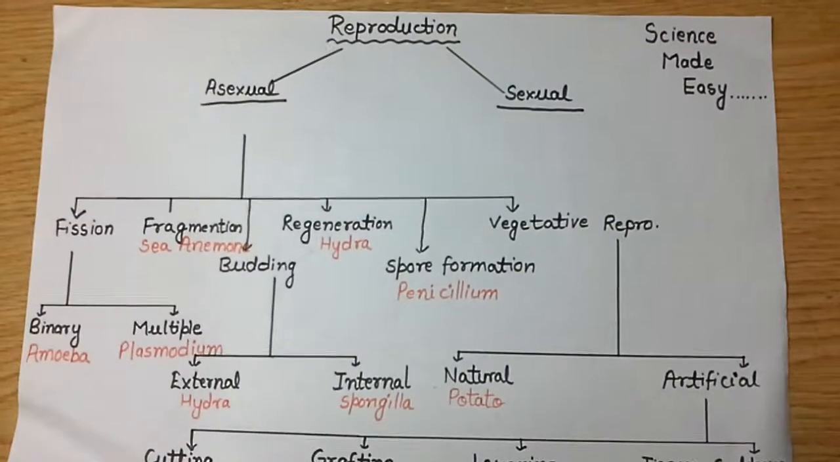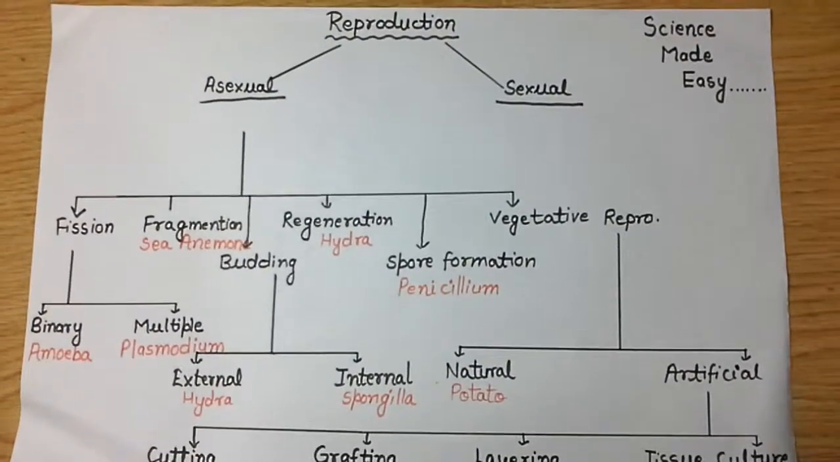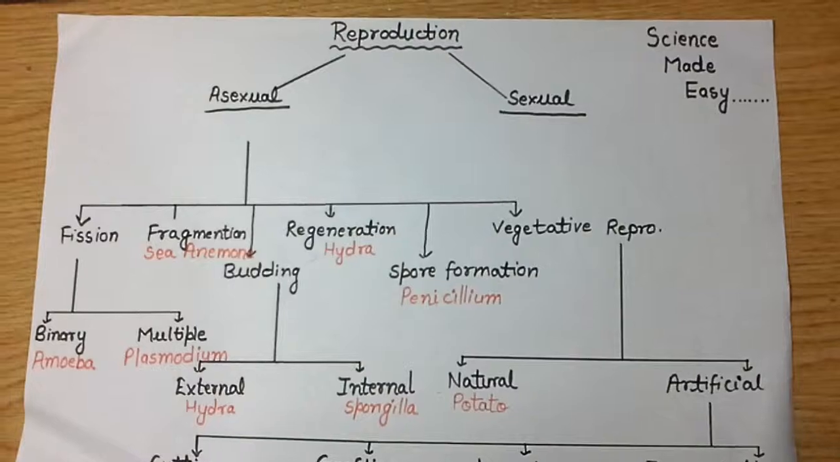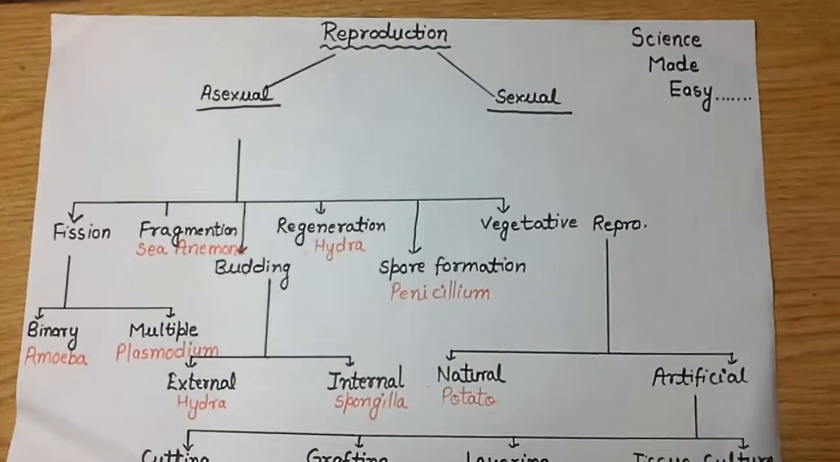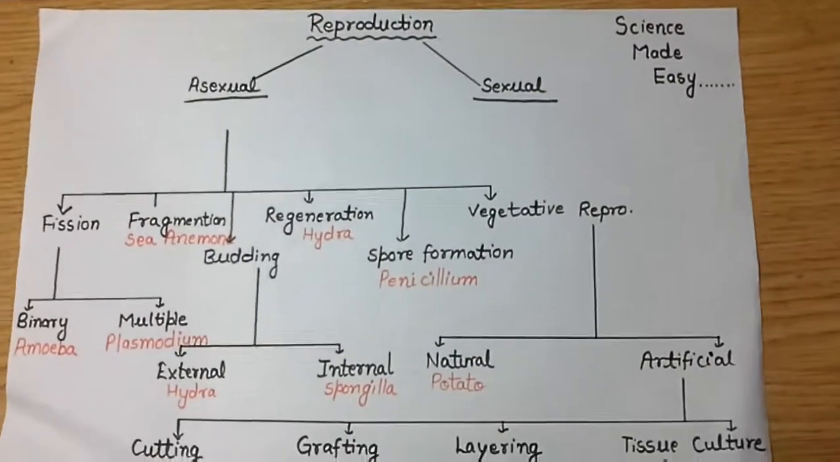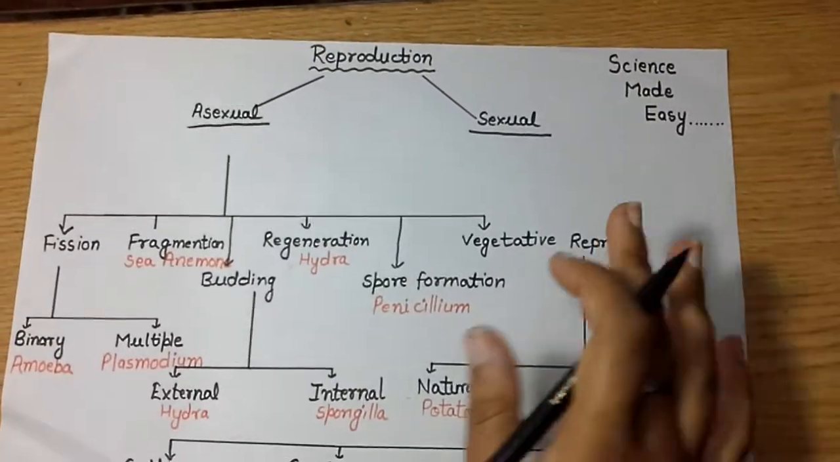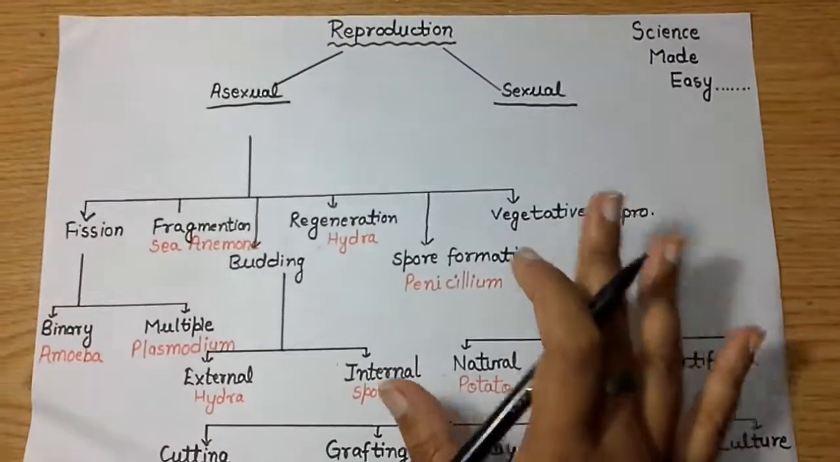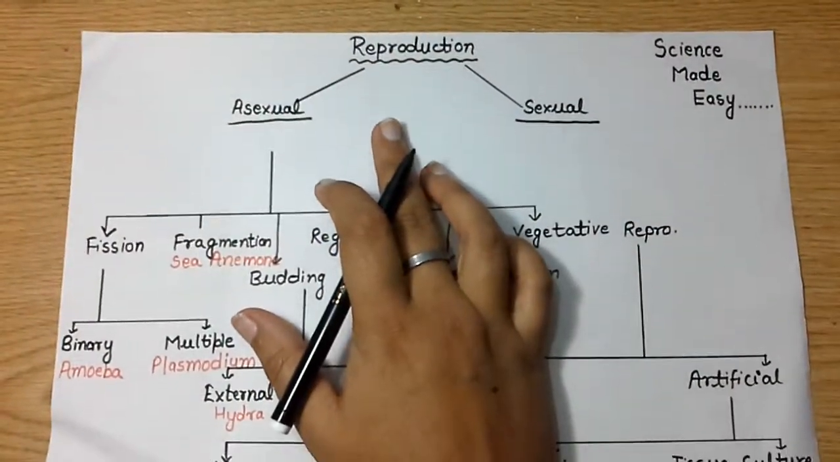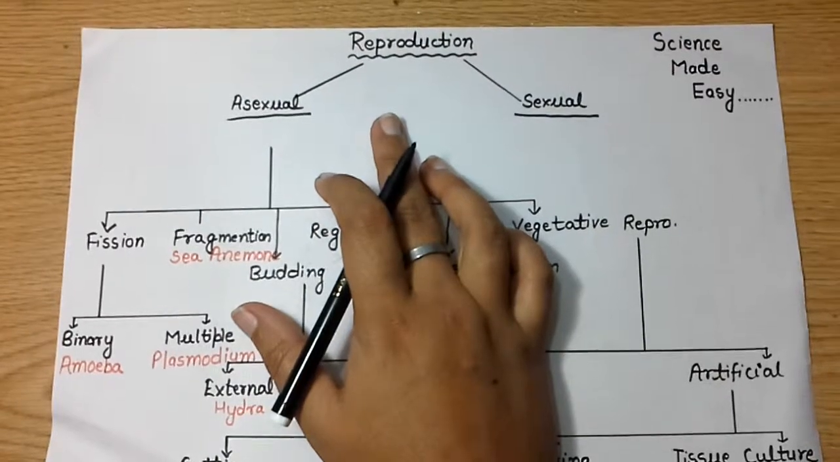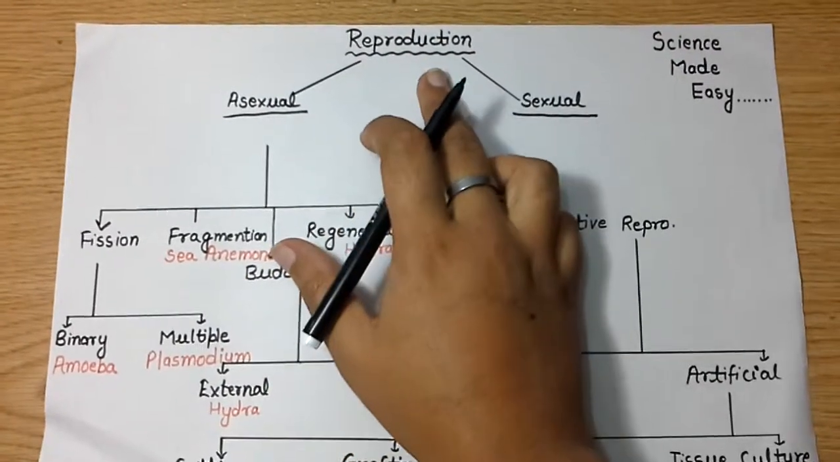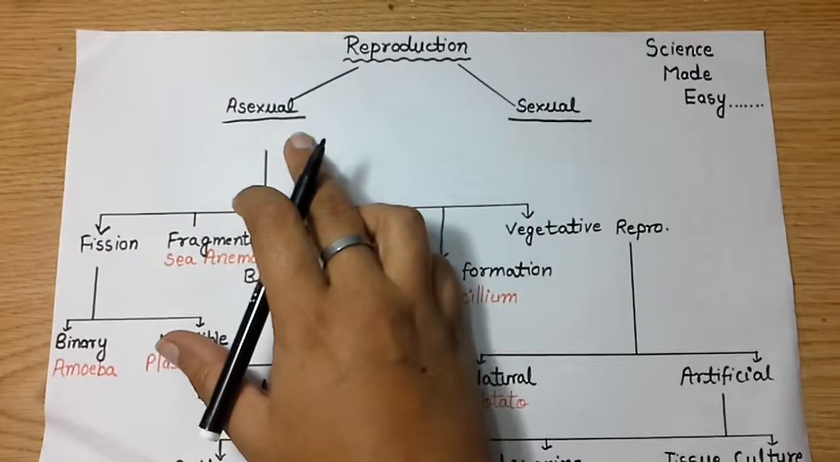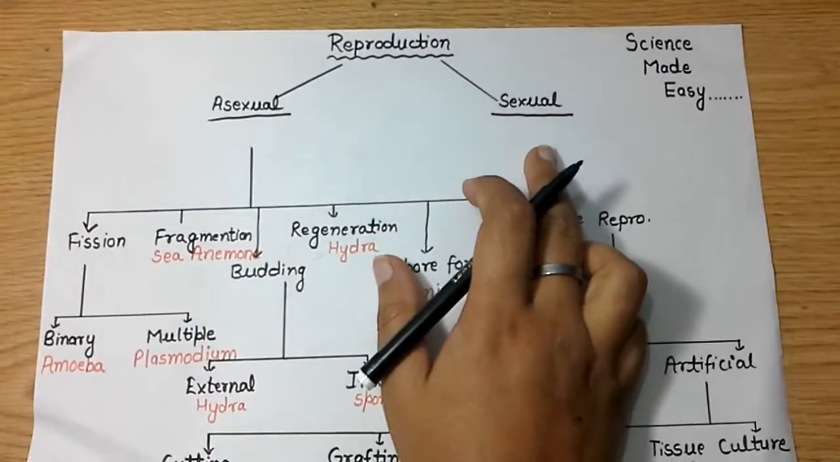Students, today in Science Made Easy our topic is reproduction. And as we all know, reproduction is one of the vital activities of living organisms or living things only. Reproduction is the capability of an organism to produce another organism of its own kind. It may be through asexual means or through sexual means.